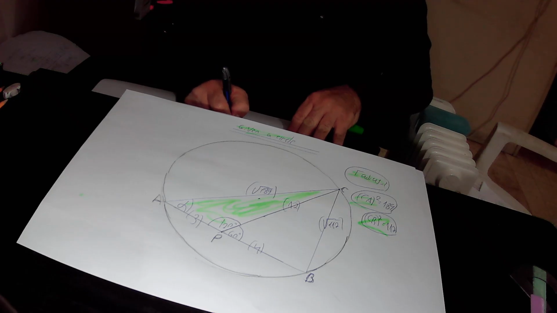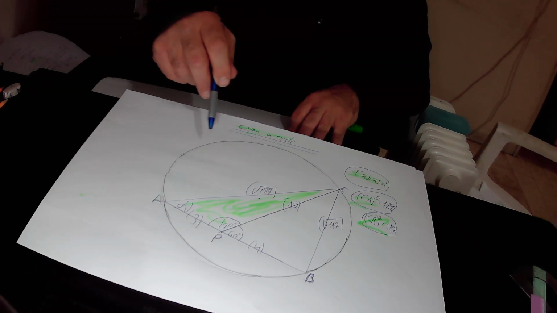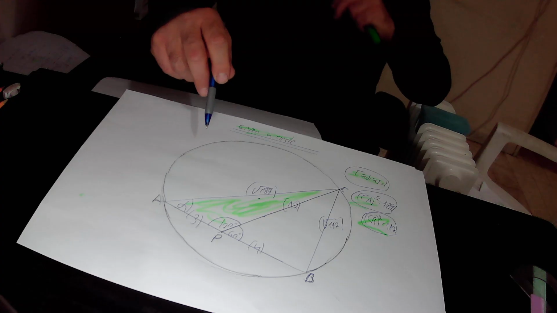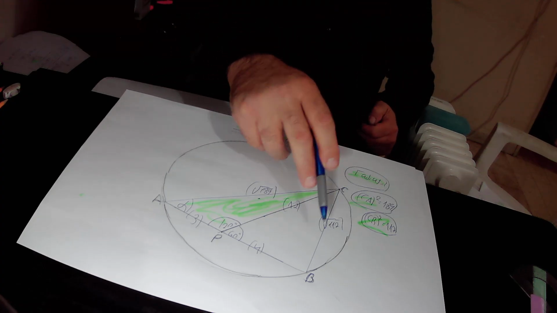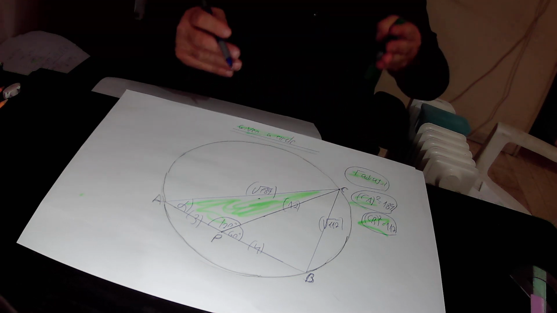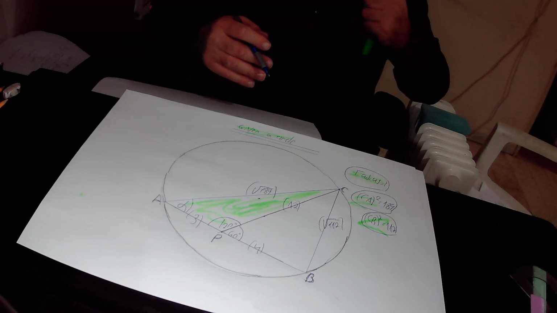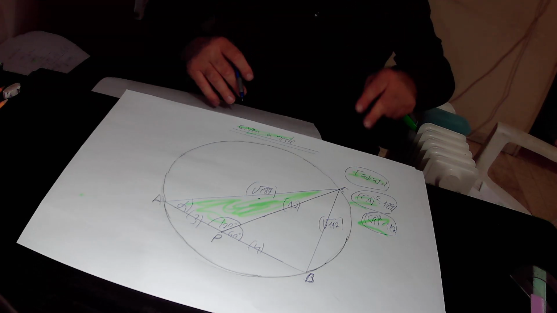But before that, it is very clear that triangle ABC is described by this circle. Why is triangle ABC described by this circle? Because all three vertices of triangle ABC lie on the circle itself. Therefore, we can implement here the full version of the law of sines.